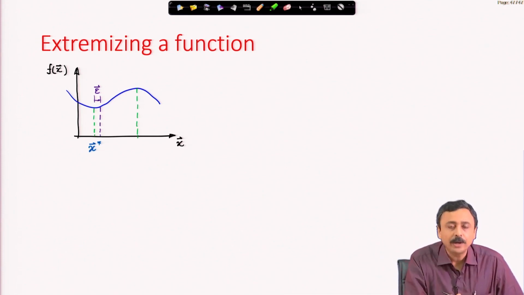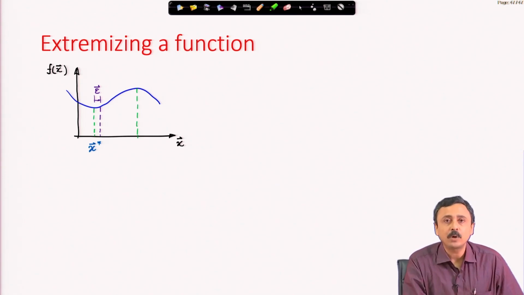We consider a point, let us say x star. Suppose we say that x star is an extremum point. What qualifies this point as an extremum point?